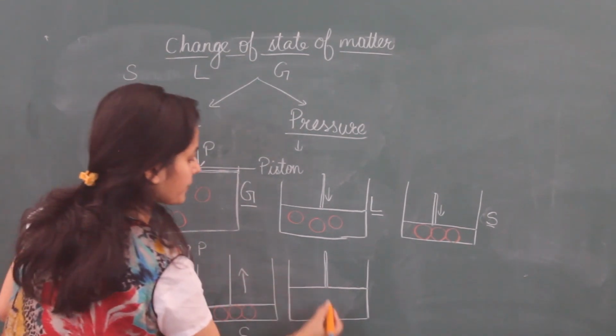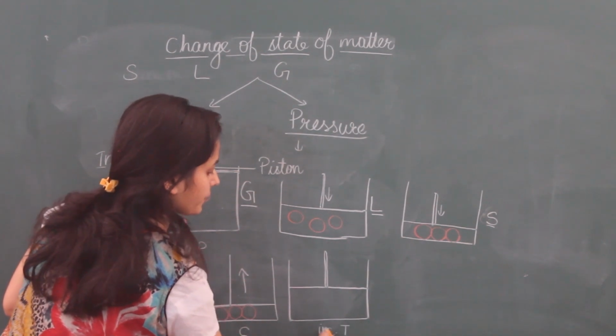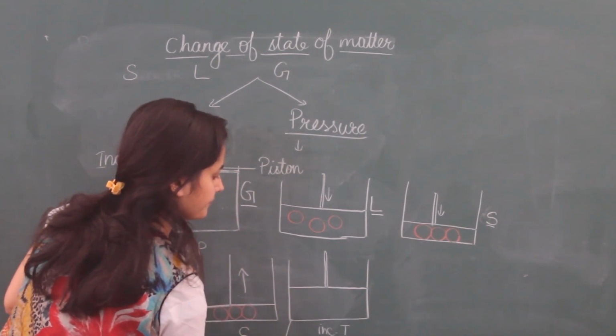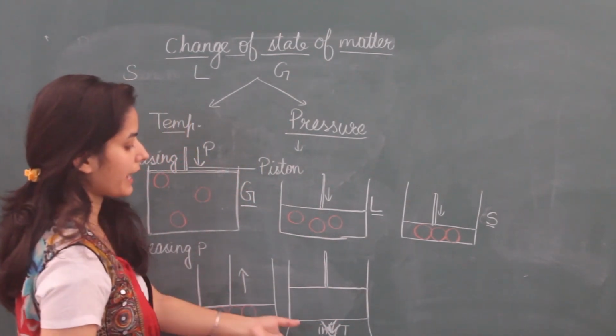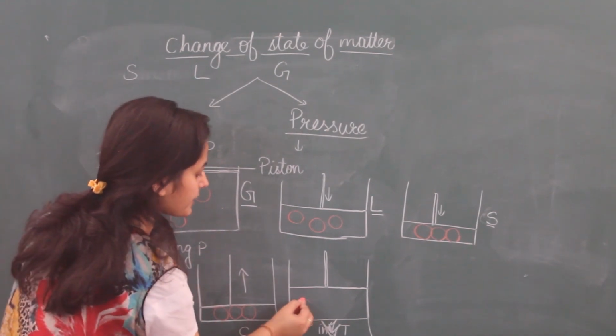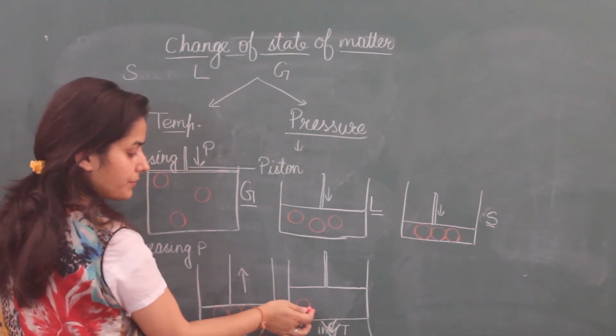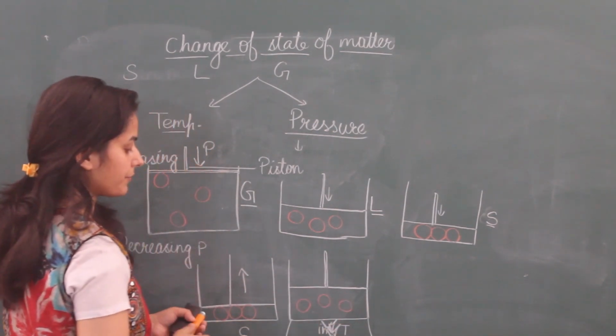With the pressure, we have to increase the temperature also. So here I will increase the temperature by heating it. Then what will happen? These particles take energy from here, their kinetic energy increases and they start to separate from each other.